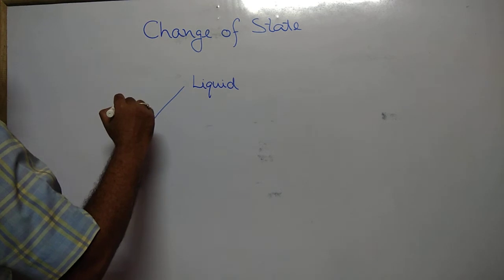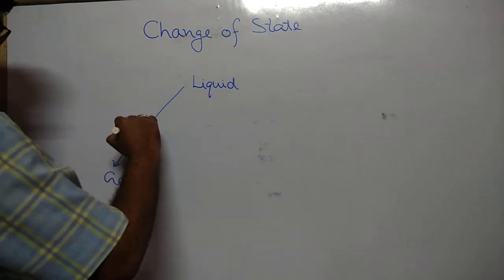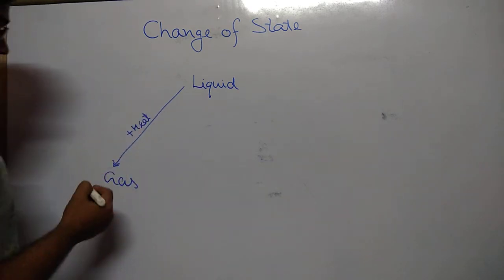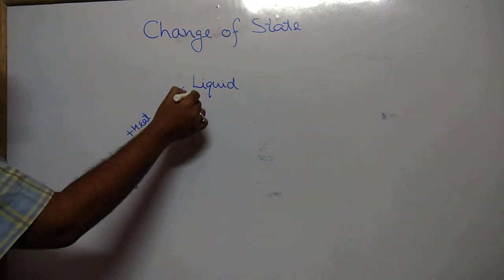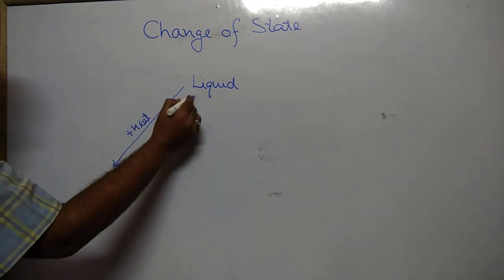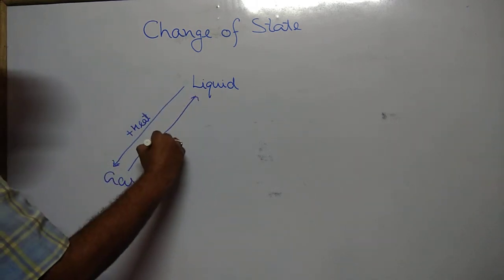This is plus heat energy, clear? And whenever heat energy is taken from the gas, means minus heat,